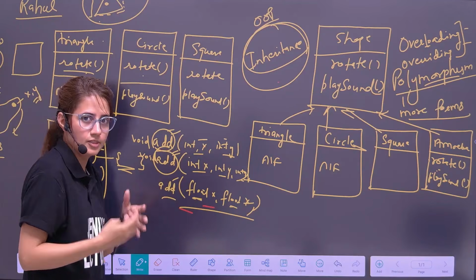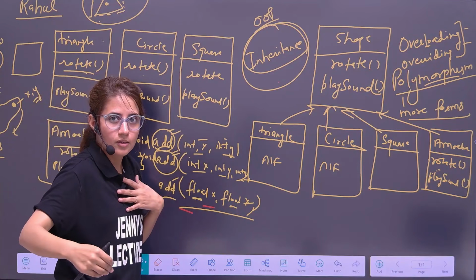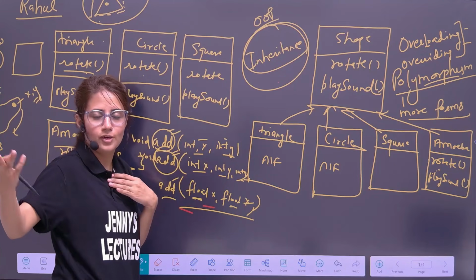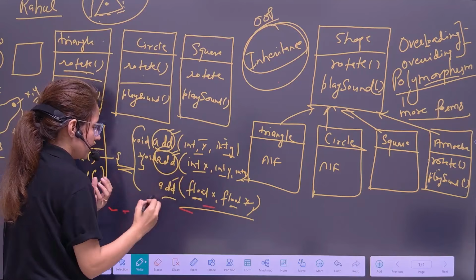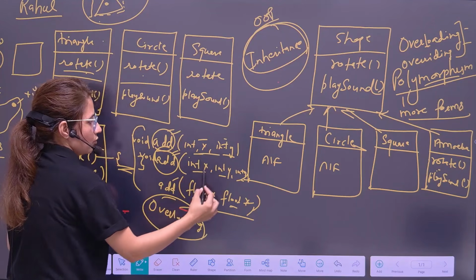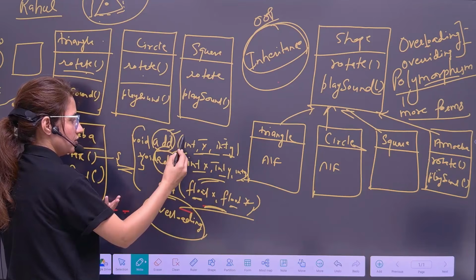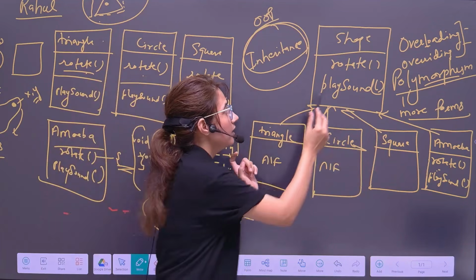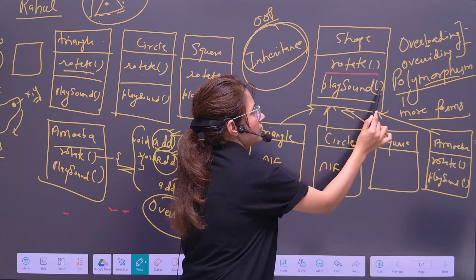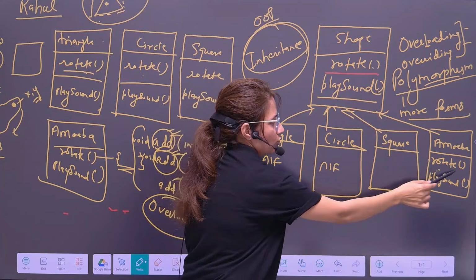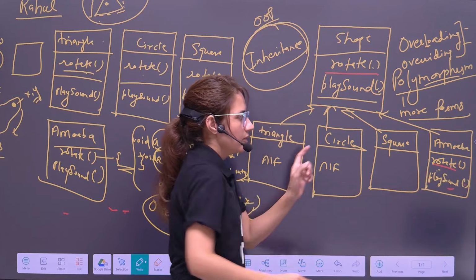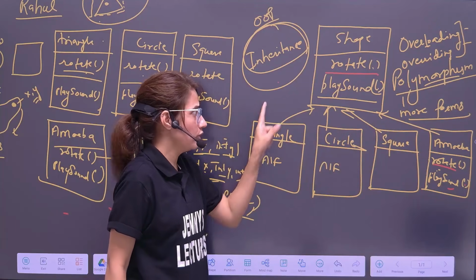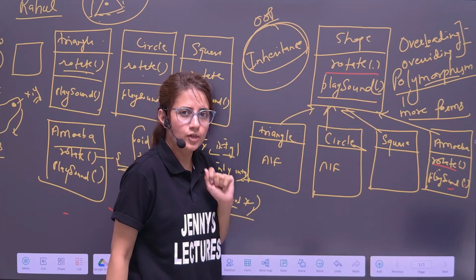Although the name is the same, just as the name Jenny is the same, I am behaving differently according to whoever is in front of me: my mother, my student, my friend or my colleague. This is basically known as overloading. Whatever argument or data you pass here, according to that, this function will behave differently, although the function is the same. So this is overloading, and this is overriding. Here, everything is the same, name as well as no arguments we are passing, but we have redefined these functions. This is overriding. So this is polymorphism. You got what is inheritance and polymorphism in OOPS concept.